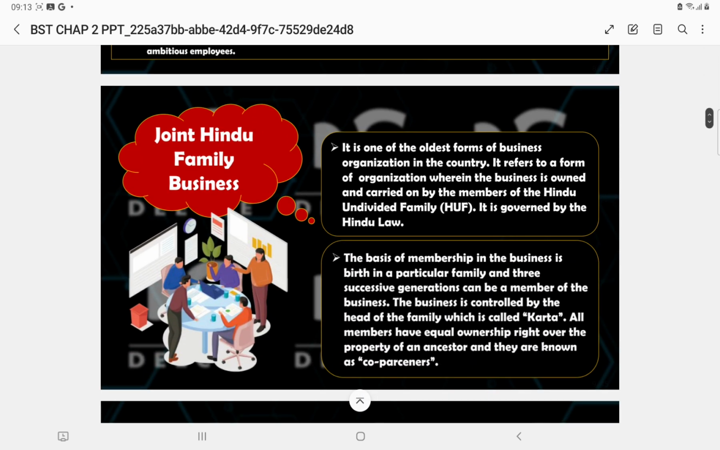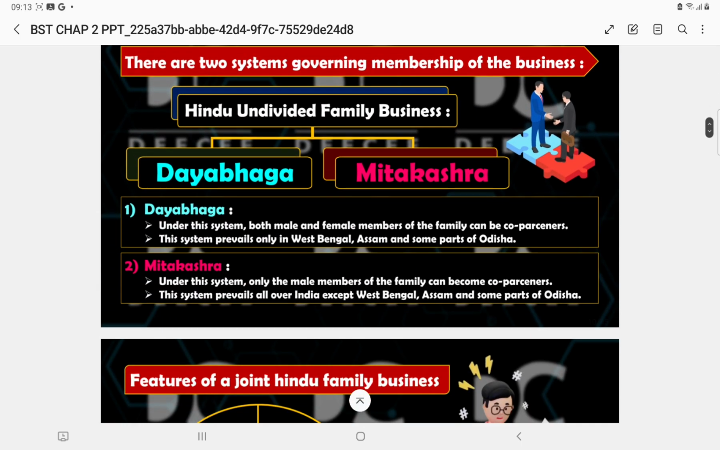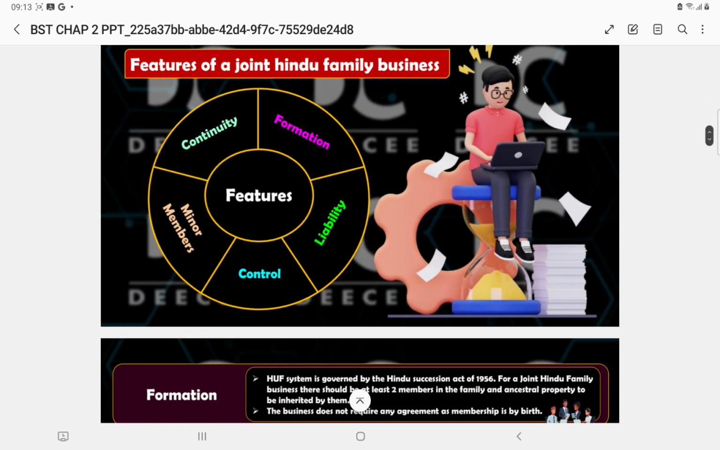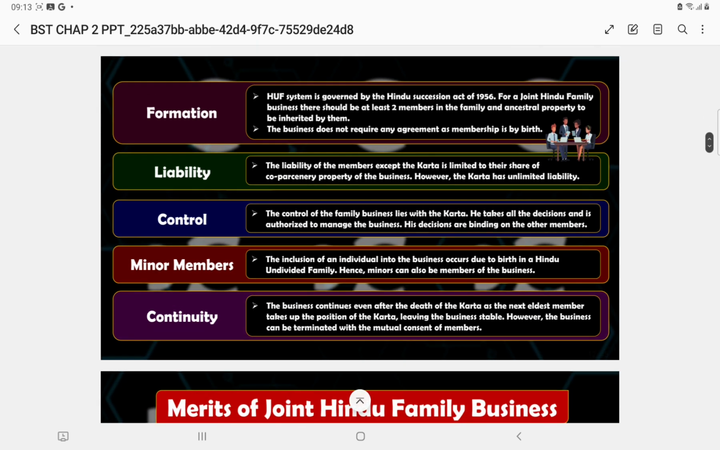Moving on to the next part, the joint Hindu family business, where the business starts with the family. It's divided into 2 parts, Daya Bhaga and Mitakshara. There are certain features, how it is formed according to the Hindu Succession Act 1956, and you need an agreement along with your members by birth.